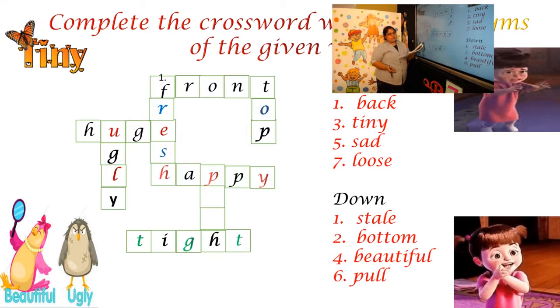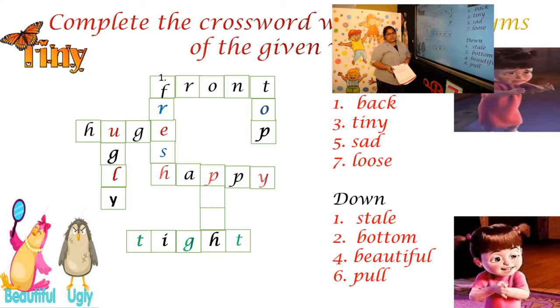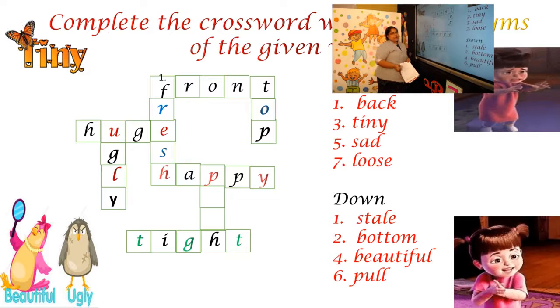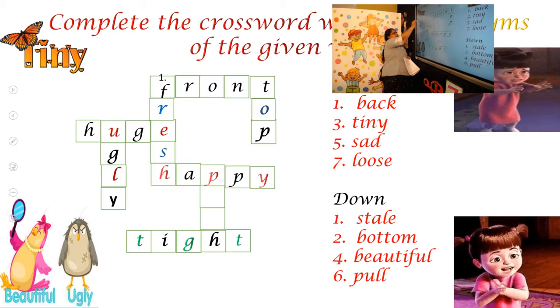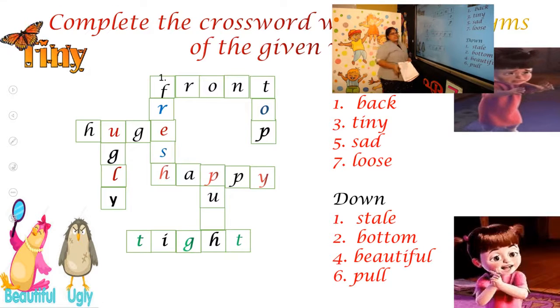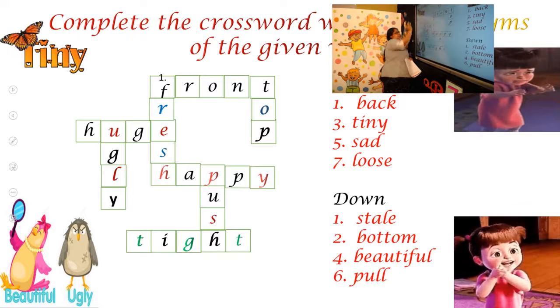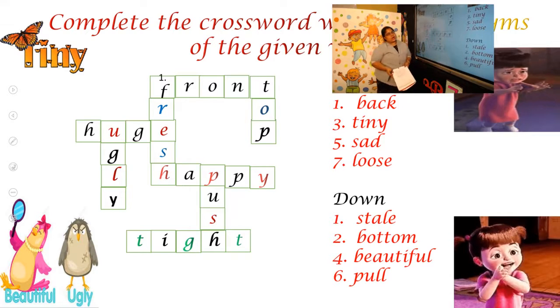Now look at the last word, pull. Only one more was left out. Two letters have already been given here, P and H. So what are the other two letters? It's easy, no? What are the other two letters? Yes, U and S. So what is the opposite of pull? Pull, opposite, antonym is push. P-U-S-H. So now your crossword is complete, right?